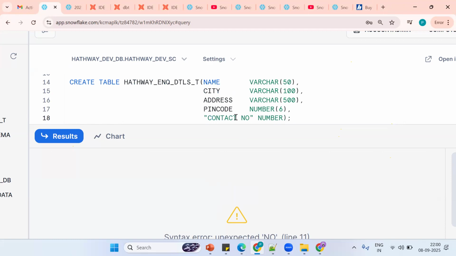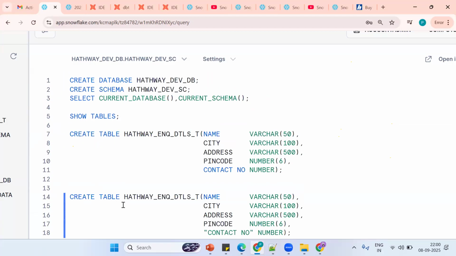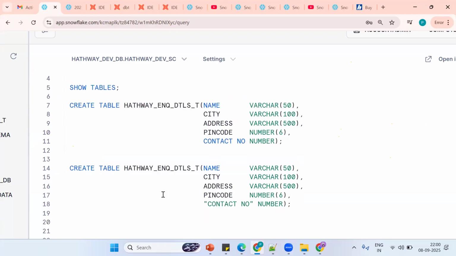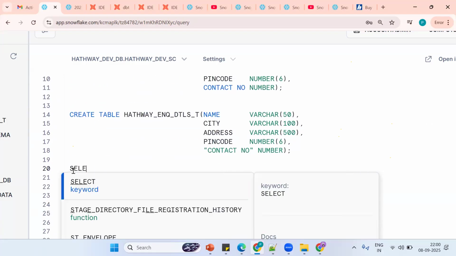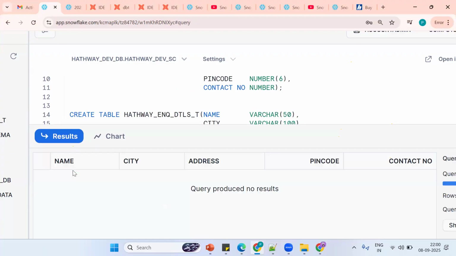Now what happened? I want to see the data. How do we see the data? By using the select statement. Okay, so select star from table name. Okay, see, the same thing.